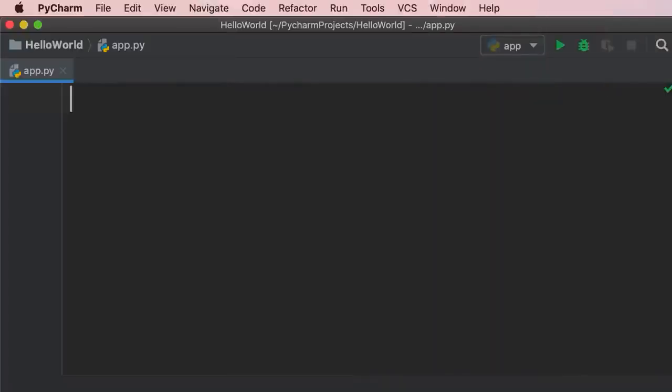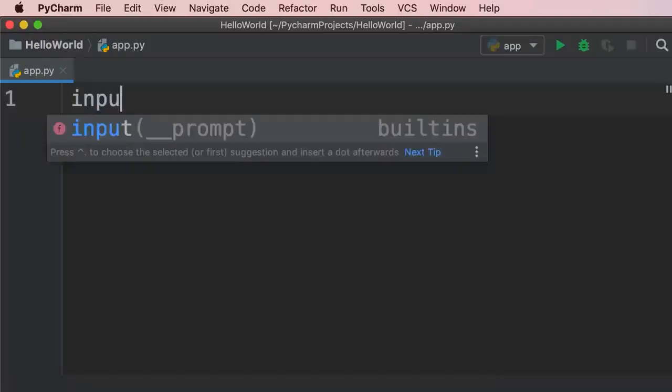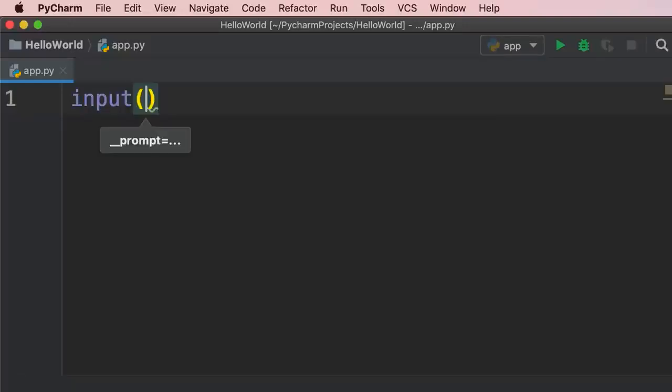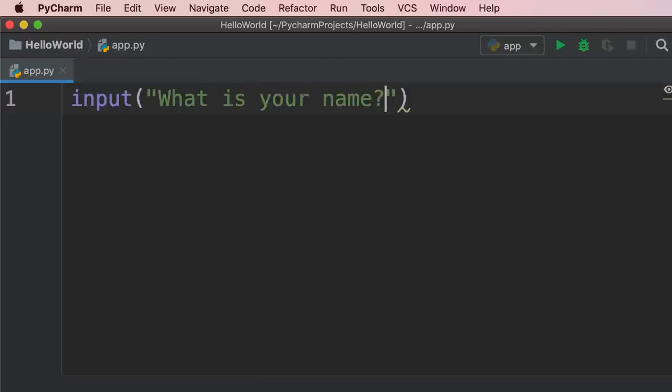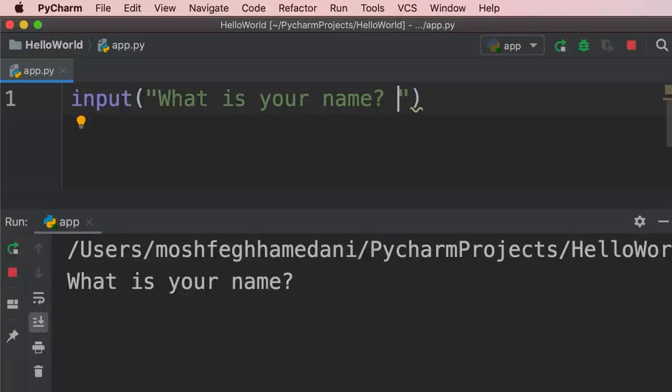In this tutorial, I'm going to show you how to receive input from the user. So in Python, we have another built-in function called input. We use this to read a value from the terminal window. Let me show you. So we add parentheses, then we type a string. Here we can type a message like, what is your name? We add a question mark followed by a space. You will see why we need this space in a second. So let's run this program. We get this message. Now we have to enter a value.